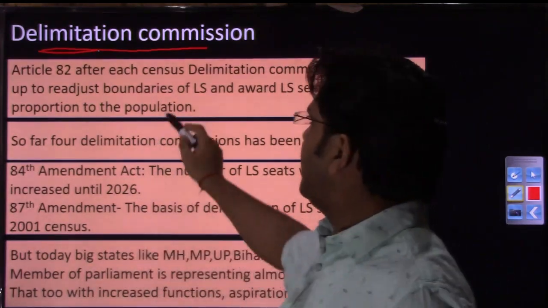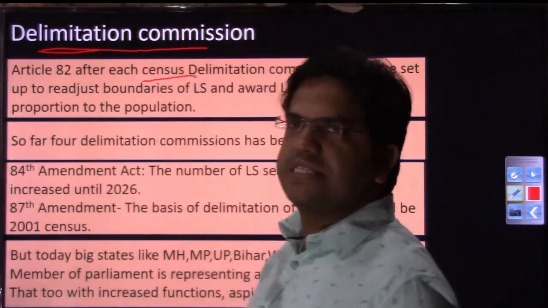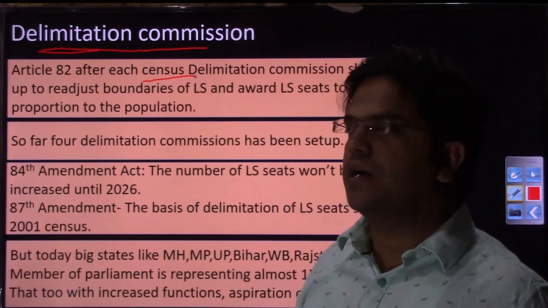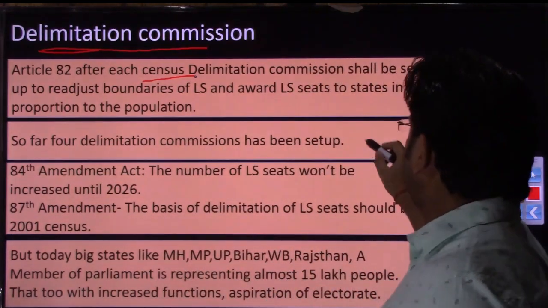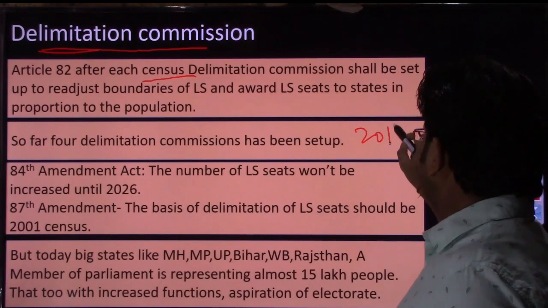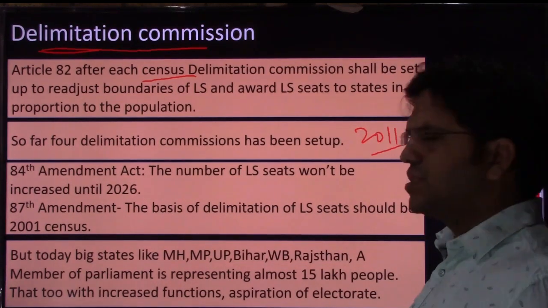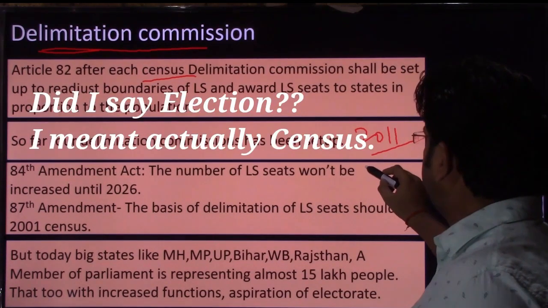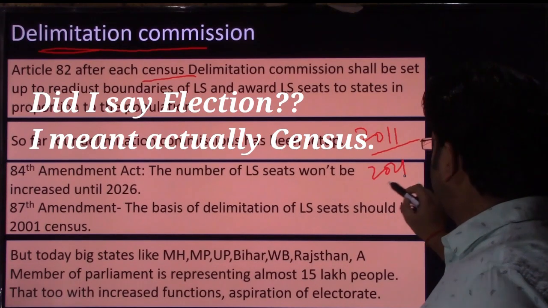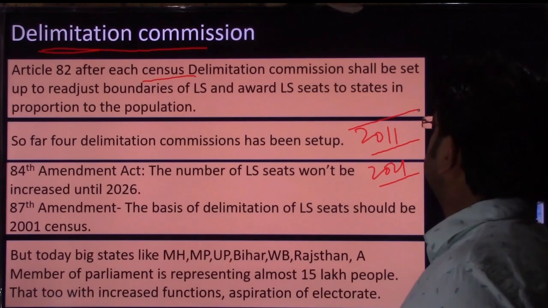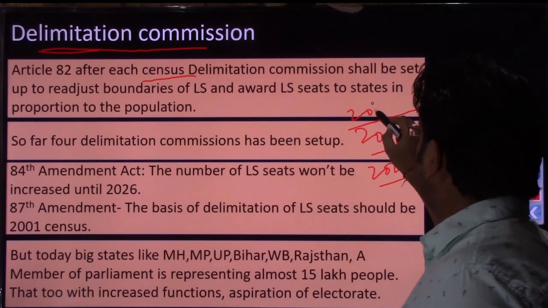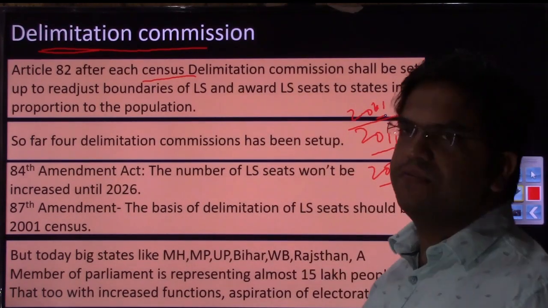Every 10 years we have something called the census, Janasankhya Ganana. We count our population every 10 years. The last census was counted in 2011, then we'll have it in 2021. The process is already going on, it has just slowed down because of COVID, and it was done in 2001 as well. So every 10 years we have a census.